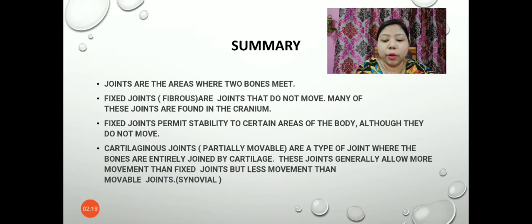So we found out that there are three main types of joints in our body: the fixed joint or fibrous joint, the cartilaginous joint or partially movable joint, and the synovial joint or movable joint.